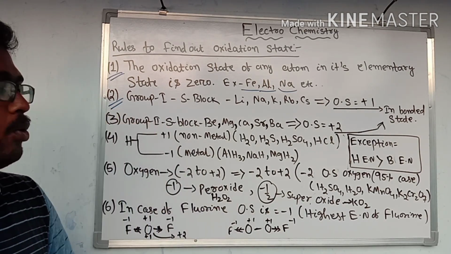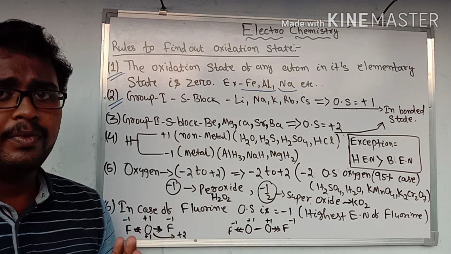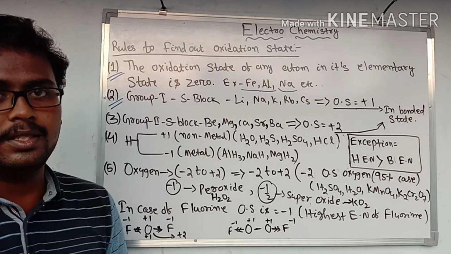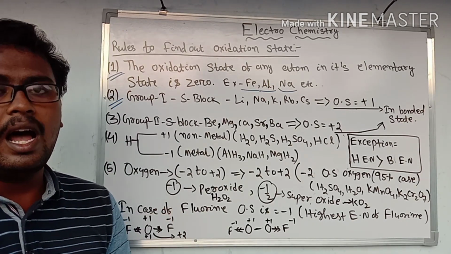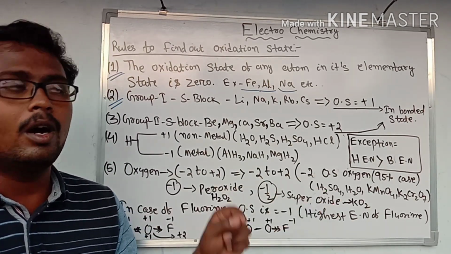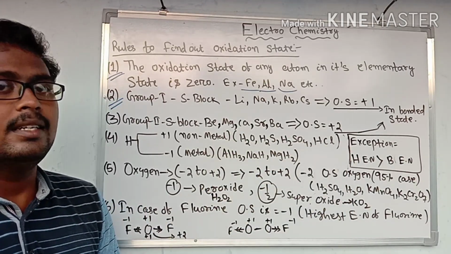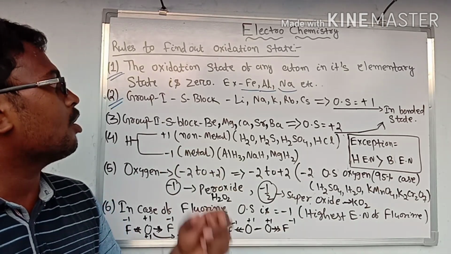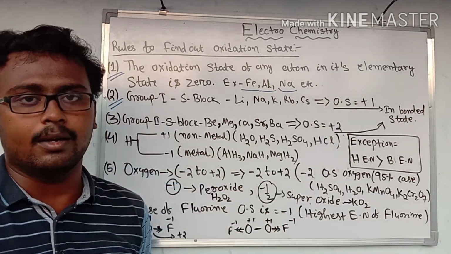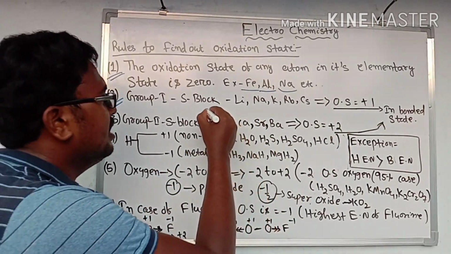What is rule number 2? If the group 1 elements are in a bonded state, then its oxidation number, or oxidation state, will be +1. Let's explain.